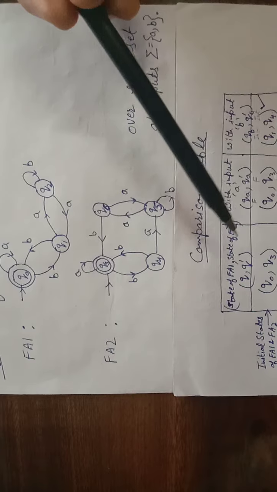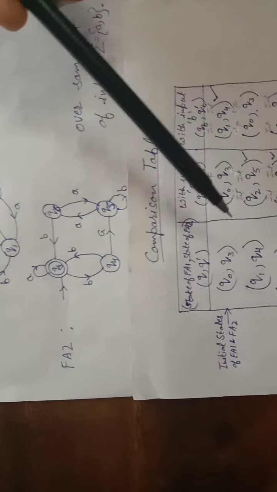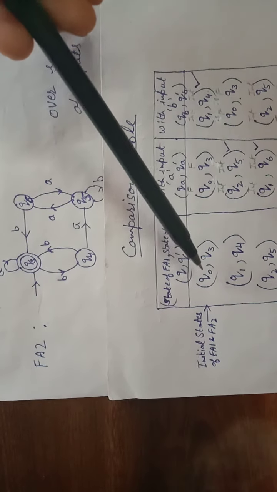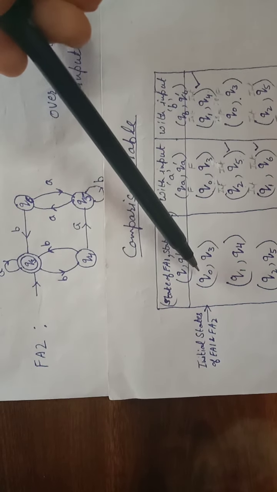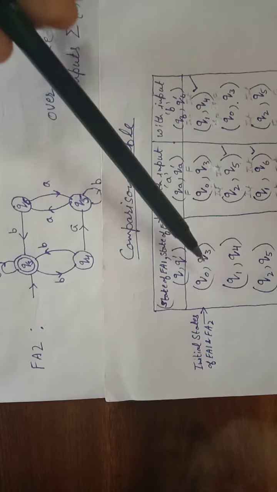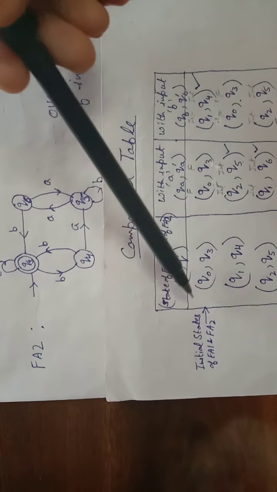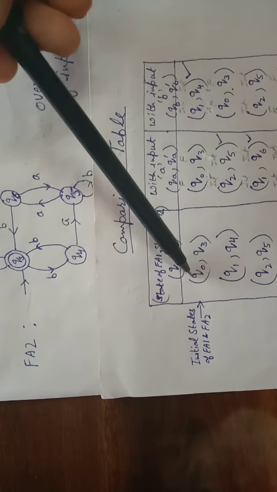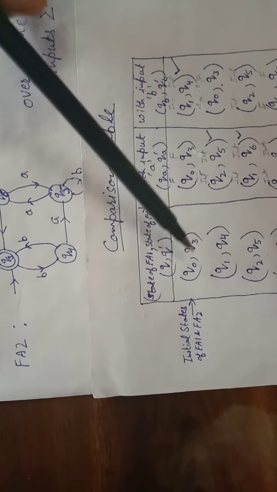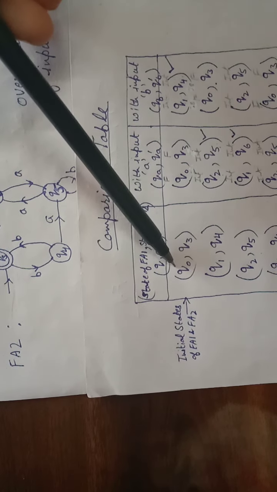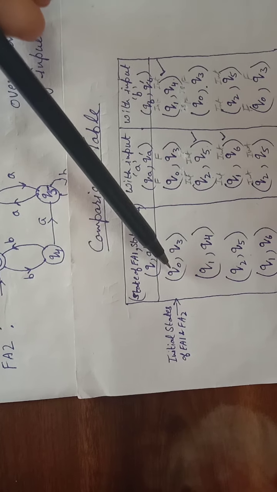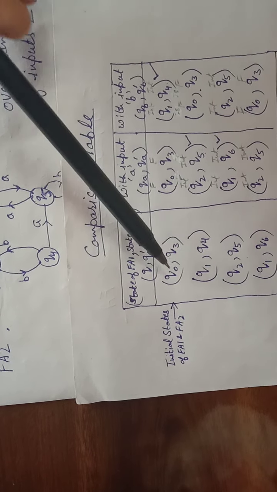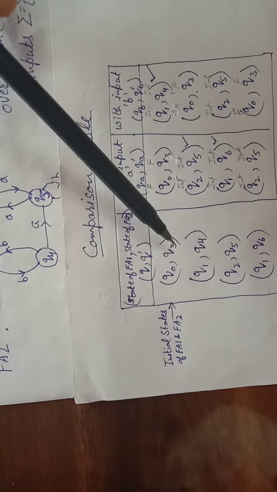So we can start with any pair of states. Most of the time we start with the initial states. In this question initial and final are the same, so we start with the initial states of both the automata. Q naught is the initial, or you can say final, state of the first automaton. This is also the initial and final state of the second automaton, so both are of the same kind.